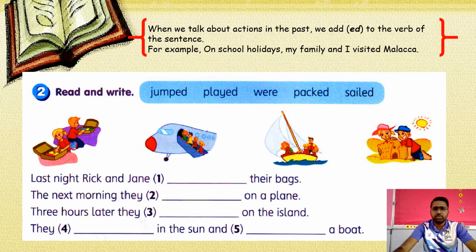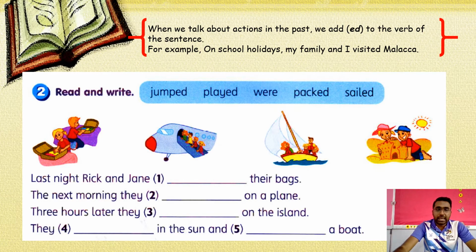So what is jumped, played, were, packed, sailed? Basically, when we talk about actions in the past, we add ed to the verb of the sentence. நம்ம ed போடுவோம். past பத்தி அதாவது பத்தி பேசுறப்ப நடந்து முடிஞ்ச விஷயத்தை பத்தி பேசுறப்ப நம்ம ed போடுவோம். For example, on school holidays, my family and I visited Malacca. Visited Malacca means நானும் என் குடும்பத்தினரும் மலாக்காக்கு போயிட்டு வந்துட்டோம். We visited. Okay, I would say visited means போயிட்டு வந்துட்டோம். போயிருக்கோம் அப்படின்னு சொல்றோம் நம்ம. ஓகேவா?